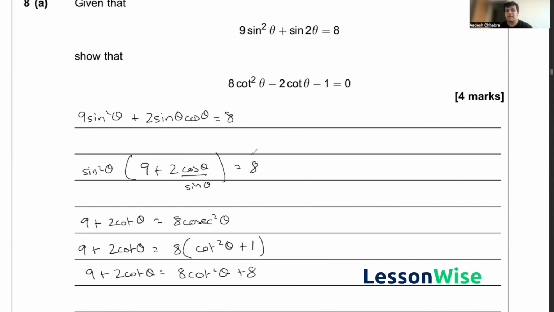And now just rearranging this equation, I'll move everything on the left hand side over to the right hand side, and I get 8 cot squared theta minus 2 cot theta, because this positive 2 cot theta will become negative on the other side. And then I'm bringing negative 9 over to the right hand side as well. So 8 minus 9 would be equal to negative 1, and this means the other side is equal to 0, hence shown.